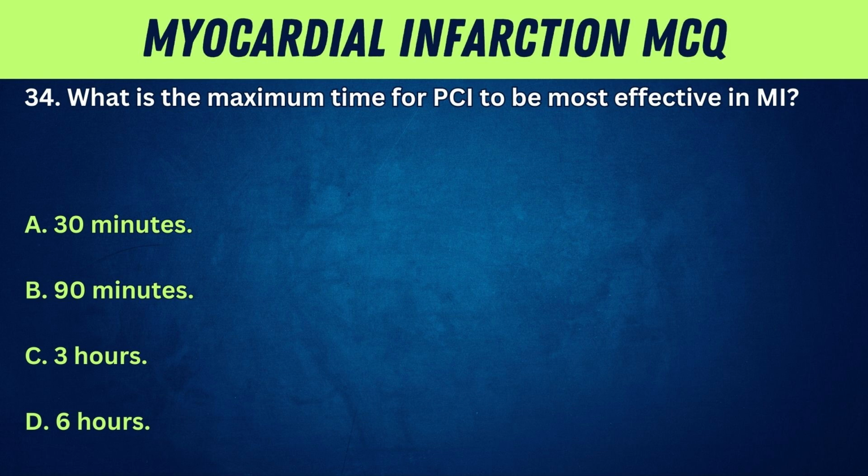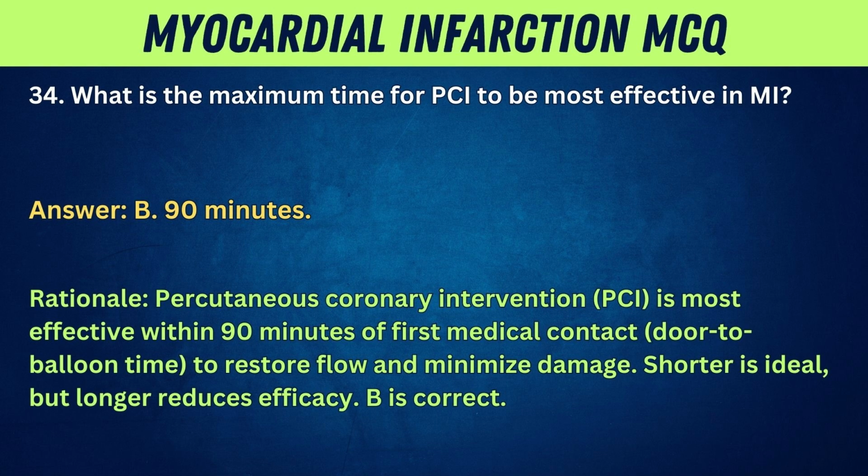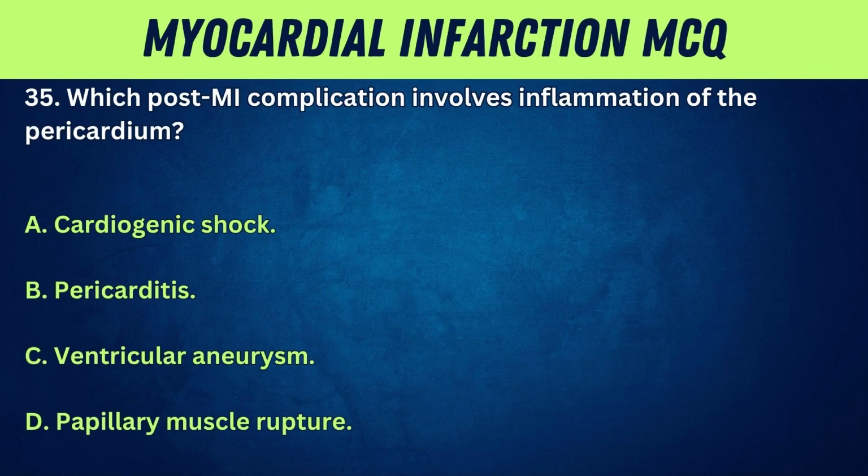34. What is the maximum time for PCI to be most effective in MI? A. 30 minutes. B. 90 minutes. C. 3 hours. D. 6 hours. Answer: B. 90 minutes. Rationale: percutaneous coronary intervention, PCI, is most effective within 90 minutes of first medical contact, door-to-balloon time, to restore flow and minimize damage. Shorter is ideal, but longer reduces efficacy. B is correct.